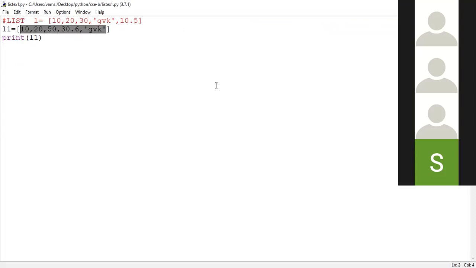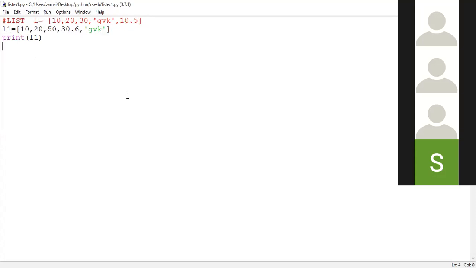If you print the elements of this particular list onto the user screen, the elements which are supplied by the programmer, in the order which is given, the same order will be displayed onto the output screen. So first of all, 10, then 20, then 50, then 30.6 and GVK. If you are giving importance to the order of elements stored in memory, and you want to deal with things according to that order, then we have to go with the concept of what?